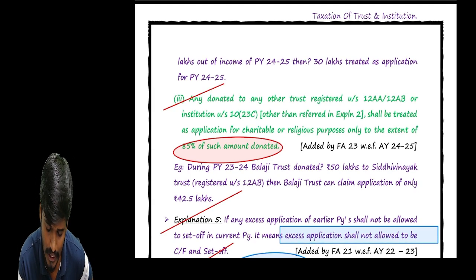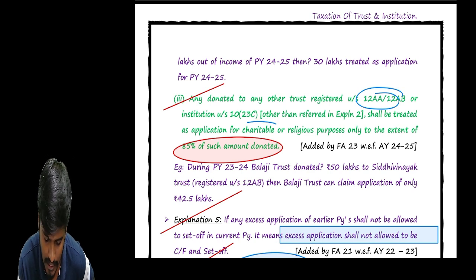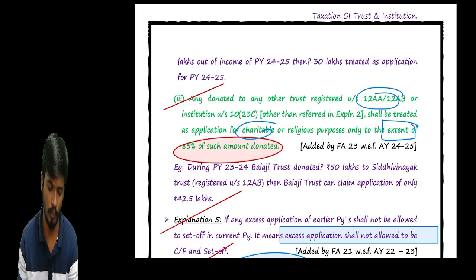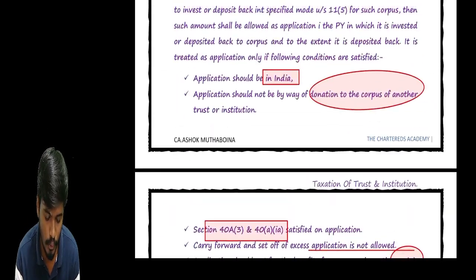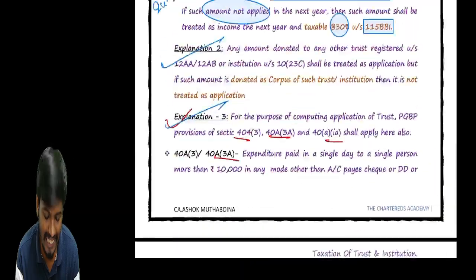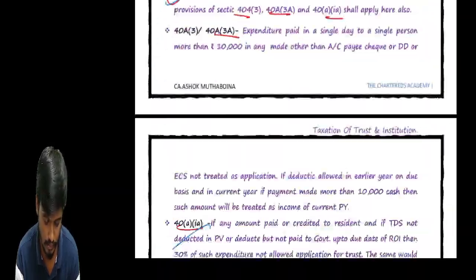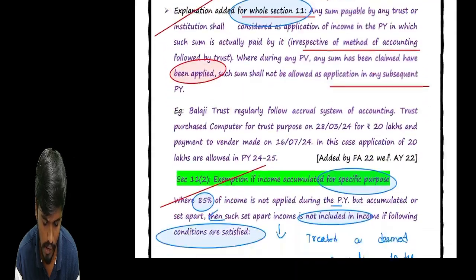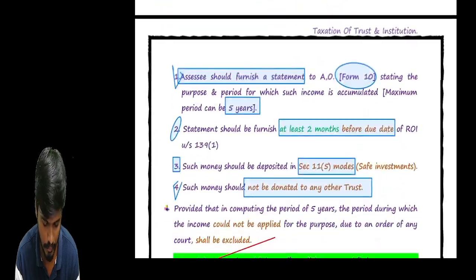So any donation to another trust registered under 12AB or institution shall be treated as application for charitable and religious purposes only to the extent of 85% of such donation amount. But it is not allowed to donate as a corpus. Accumulate for specified purpose is done.